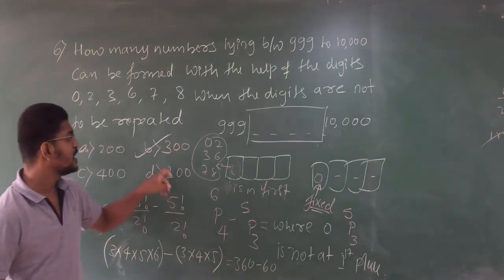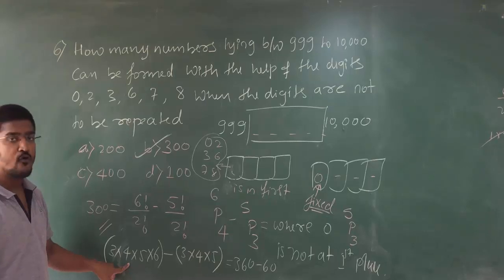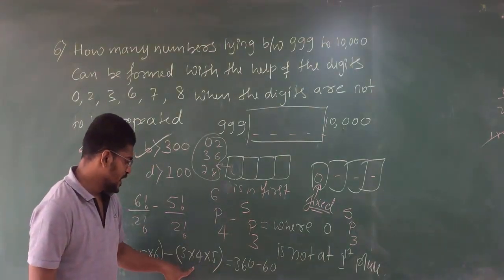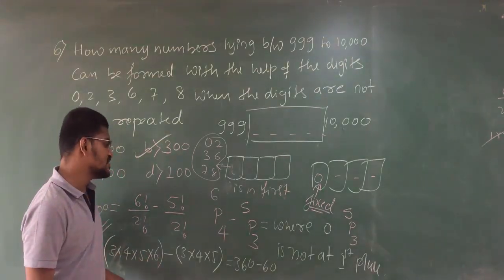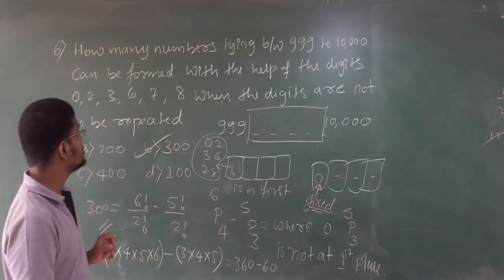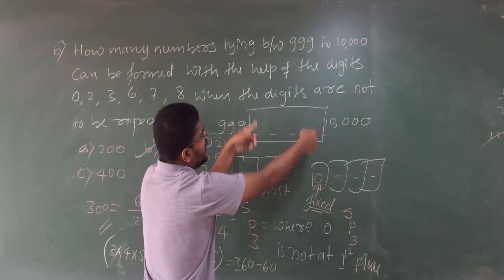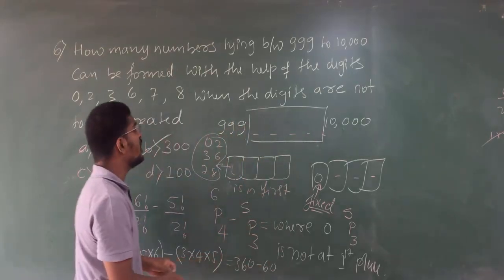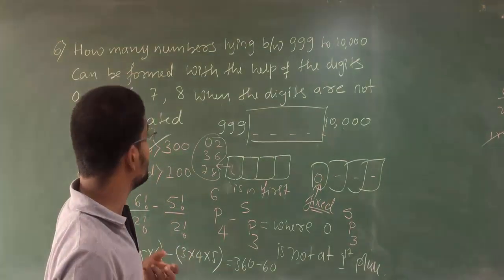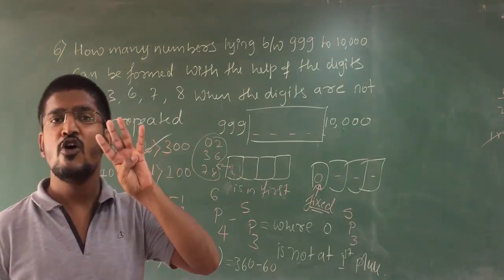You are going to get 300 as your answer, because 6 into 5 is 30, 30 into 4 is 120, 120 into 3 is 360, and 5 into 4 is 20, 20 into 3 is 60. So 360 minus 60, you are going to have 300 as the answer. That means in between 999 and 10,000, there are 300 possible numbers of 4 digits with no digits repeated. Clear?